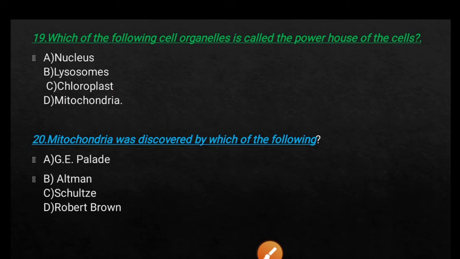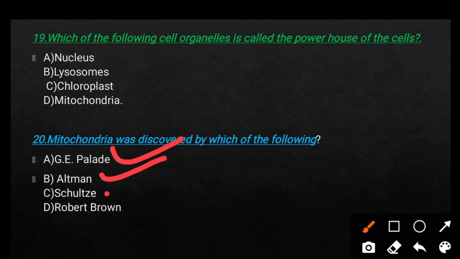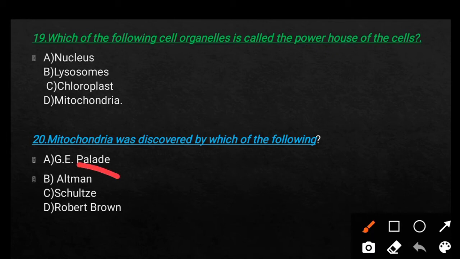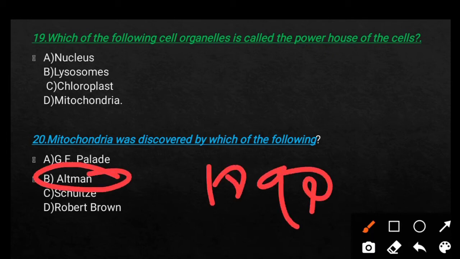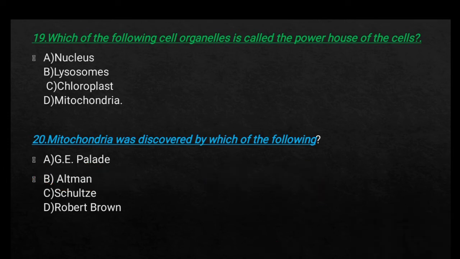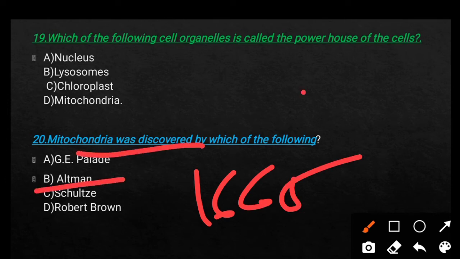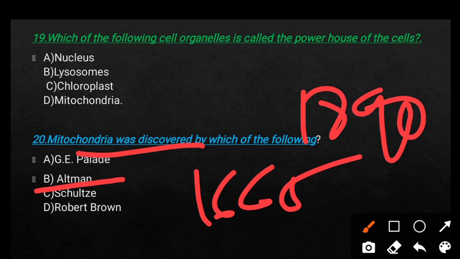And next question, mitochondria was discovered by option A, G.E. Palade, option B, Altman, option C, Schleiden, option D, Robert Brown. So here the right answer is option B, Altman. In which year? In the year 1890. Cell was discovered by Robert Hooke in 1665, and Altman discovered the mitochondria in 1890.